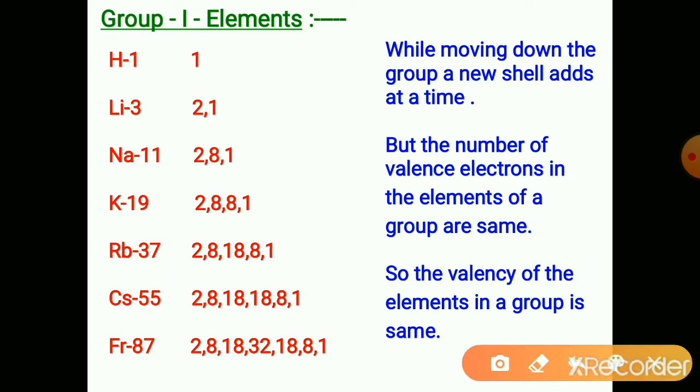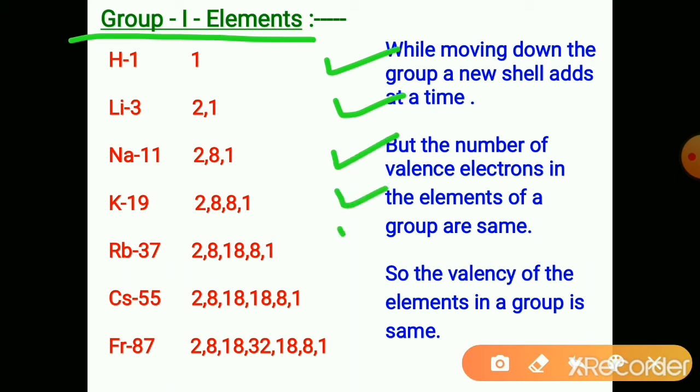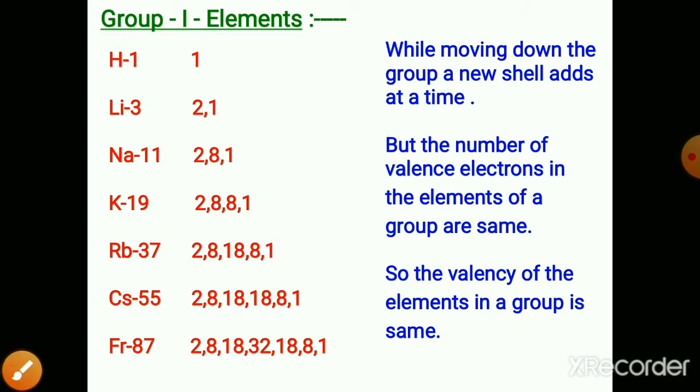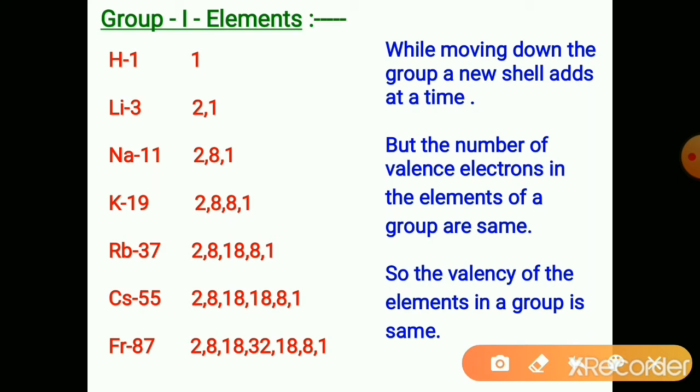Let us see in the groups. I have taken the first group elements. While moving down the group, a new shell adds at a time. But the number of valence electrons in the elements of a group is the same. So the valency of the elements in a group is the same. See in this case, hydrogen: only the first shell has the electron, 1 electron.